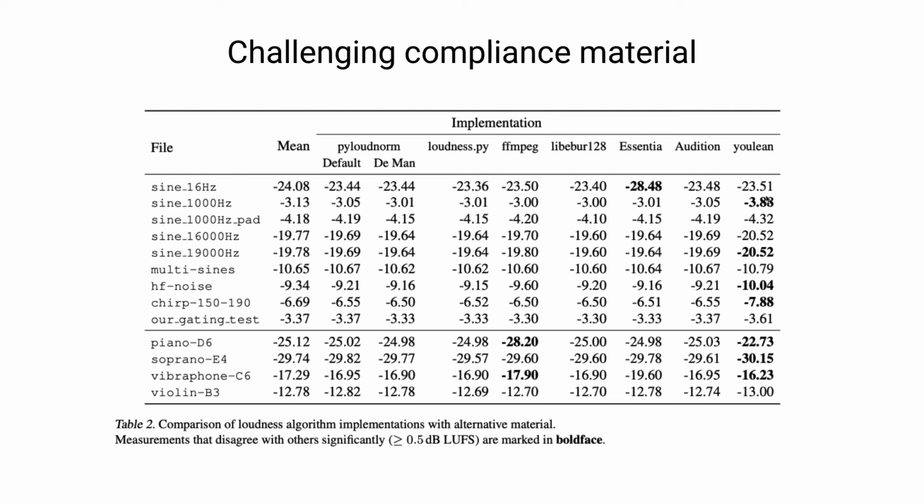Finally, we also see that the ulean meter, which provides this online interface, while it was mostly compliant in the last table with the compliance material, it seems that a lot of these different tests that we've used here have created significant discrepancies among the different meters. Basically, these results give an indication that you should be careful when using different meters, especially when you're going to be comparing values between them, because these normalization values between two different meters can be of multiple dB LUFS, which is certainly an audible difference.